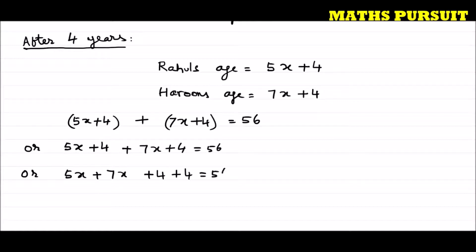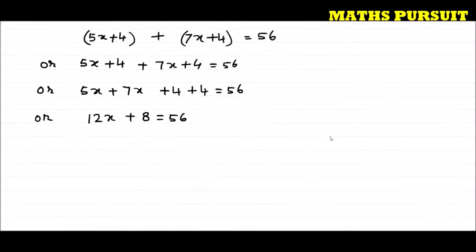What I did here was move all the numbers having the x variable together and all the constants together, so that it will be easy for us to solve the given question. 5x plus 7x is 12x, and 4 plus 4 is 8. So we got 12x plus 8 is equal to 56.